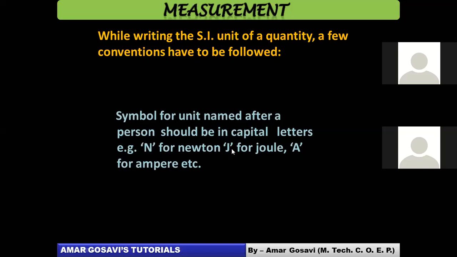Similarly, J would be capital for joule, A would be capital for ampere. When you write about electric current, this is another rule you need to follow. If you are writing the unit completely, you will write it in small letter. If you are writing a symbol, it should be in capital letter. And this is only when the unit is named after a person.